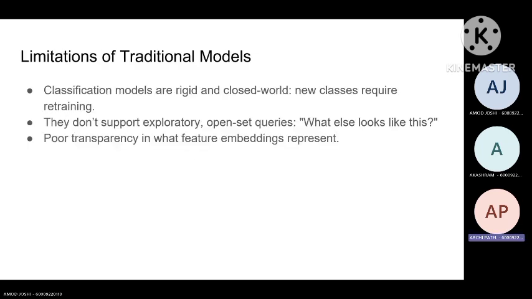There are various limitations of traditional models. Classic models are very rigid. They are very closed, so when there are new entries, you need to do training again and again. They don't support even exploratory and open-ended queries. There is poor transparency in what the feature embeddings represent.